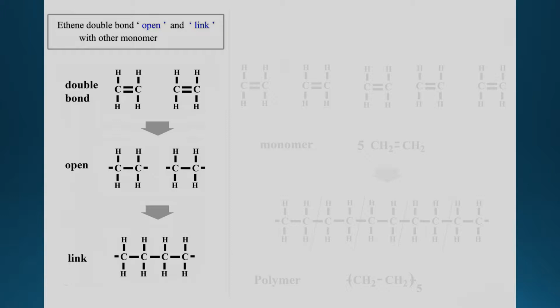Now they form into a chain. So now they are no longer double bonds. A single unit has a double bond. When they form into a chain, they become single bonds now. And they are both hydrocarbon.